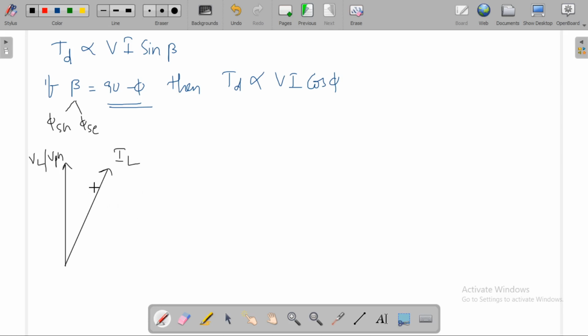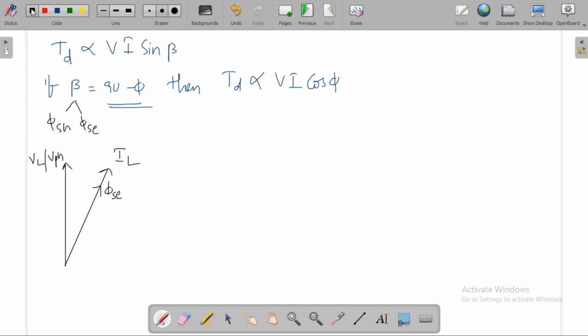Now we know phi SC will be in phase with IL, because phi SC is directly proportional to IL. Because of this IL only, phi SC will be produced.